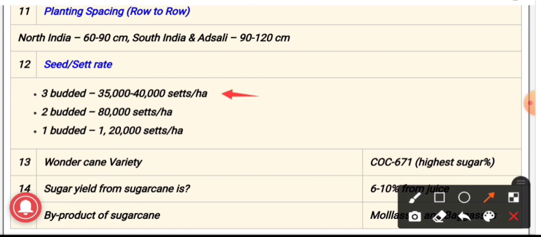In case of 2 buds, it should be 80,000 sets per hectare, and in case of only 1 bud, means that if the planted set contains only one bud, then the set rate should be 1,20,000 sets per hectare.